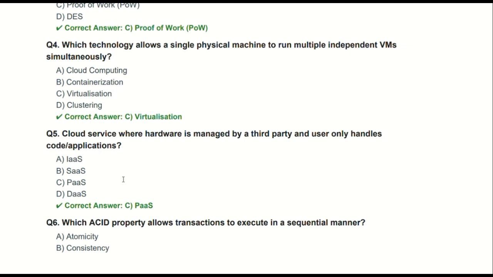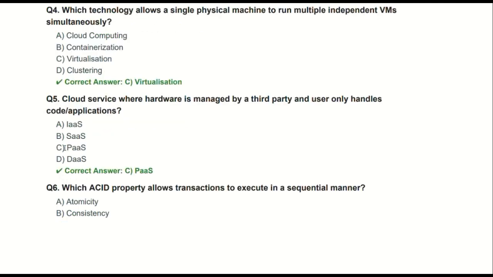The fifth question is, which cloud service is one where hardware is managed by a third party and users only handle code and applications? We know that platform as a service provides the operating systems and other services to the users. So the correct answer is platform as a service.